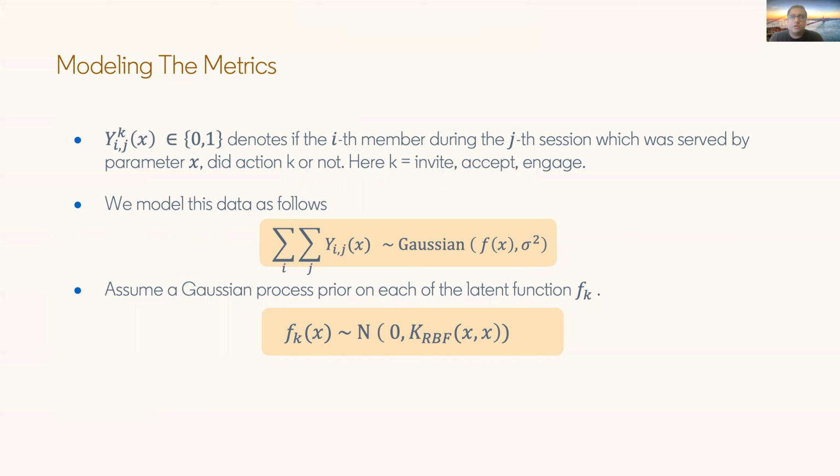And now what we can really say is the summation over all the members i and over all the sessions j, y_ij of x, basically all the members who were served with this particular configuration x over all the sessions for those members, you can model that as a Gaussian random variable with a mean function f of x and a noise sigma squared. And now you can further write down f of x as a Gaussian process.